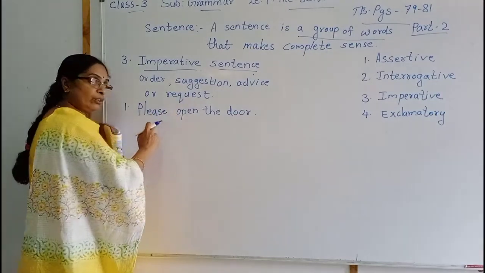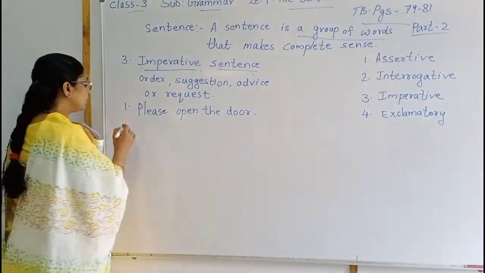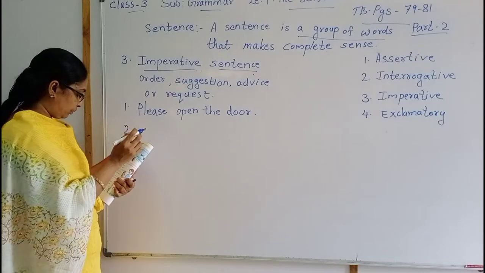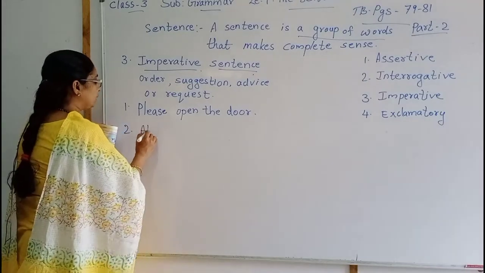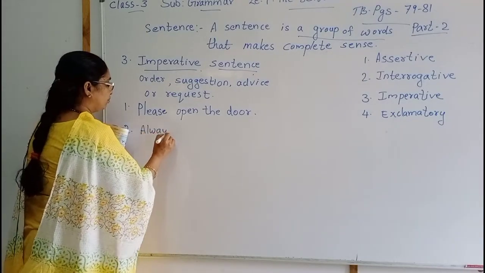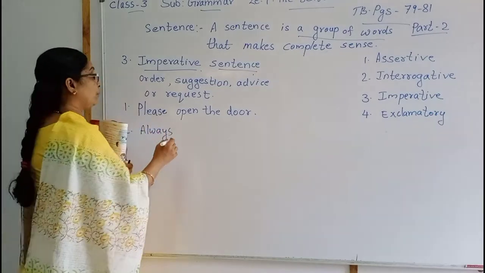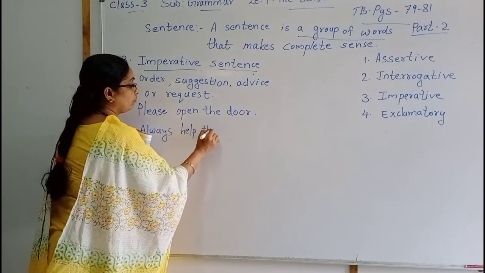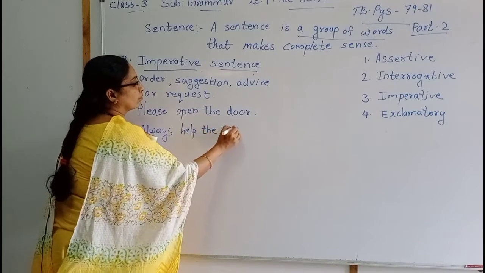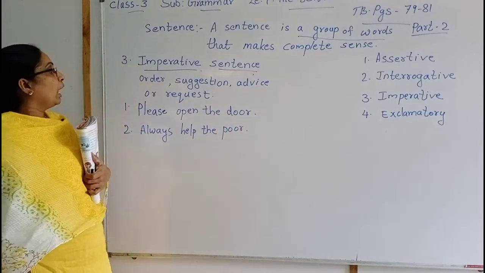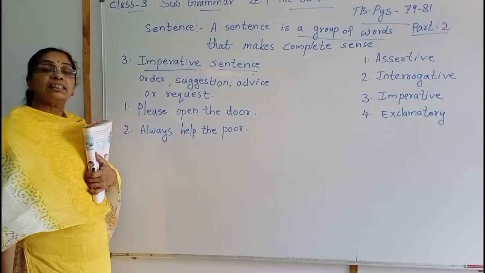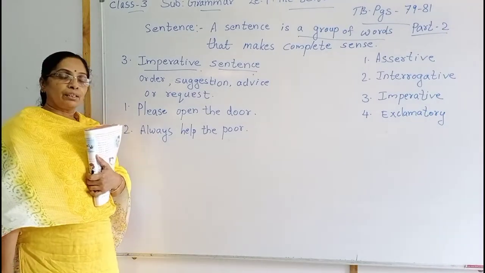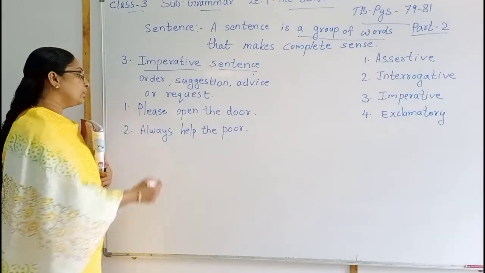This is a request. Here, second one is, always help the poor. Always help the poor. That is a suggestion. Okay, we should help the poor always.